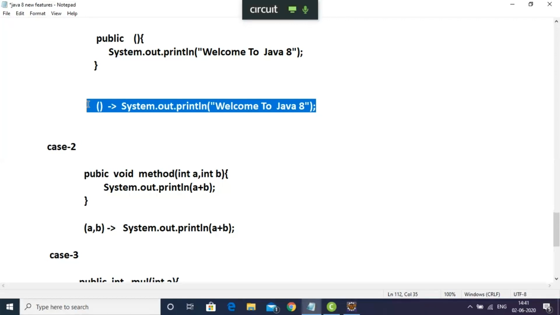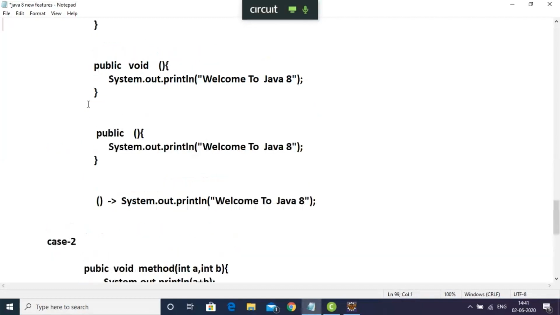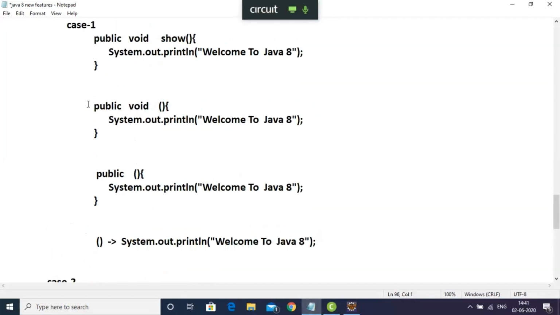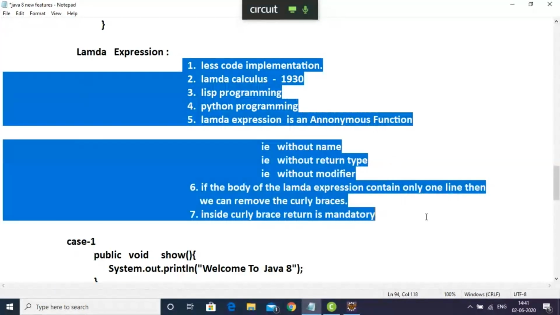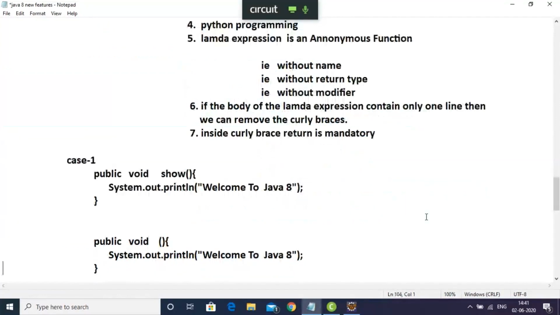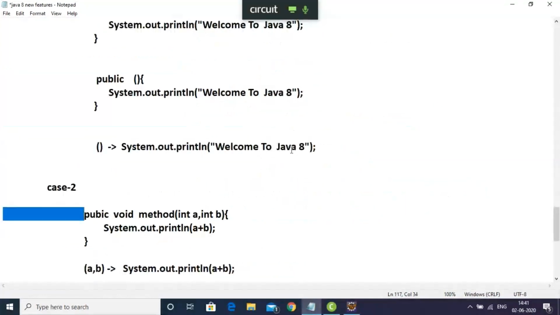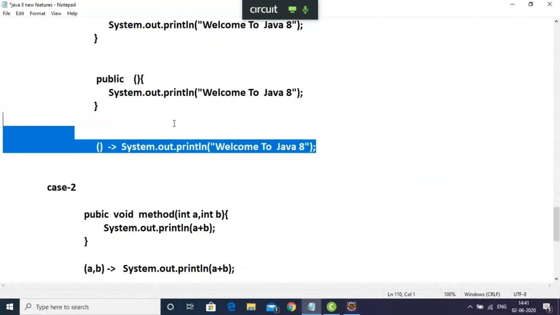So first, what we find here are some of the properties about Lambda expression: how to convert a simple Java method as a Lambda expression, and how it looks like. And what I find is that yes, we can write very less and concise code based on these 3 examples.